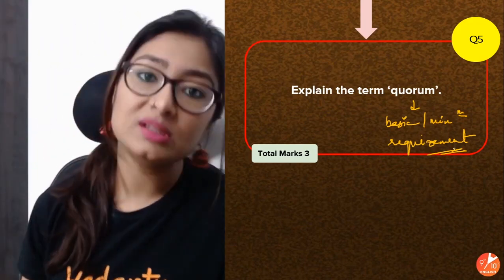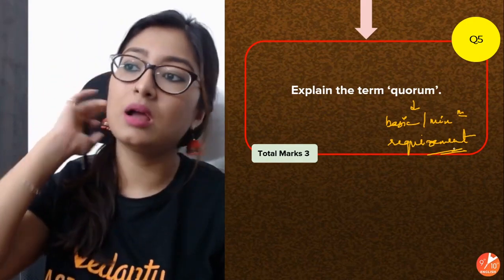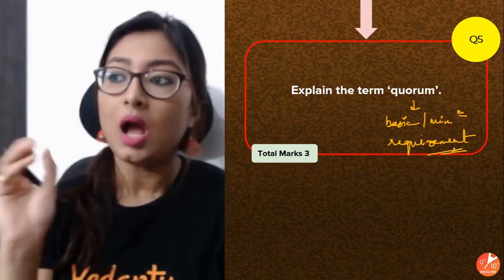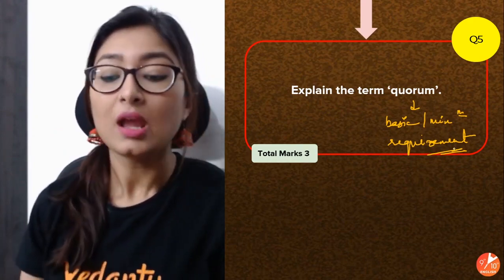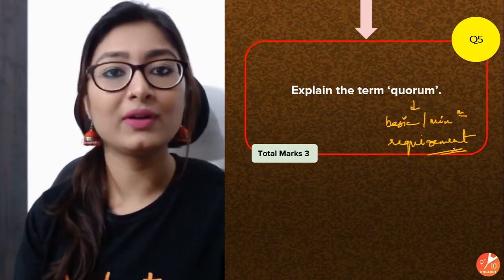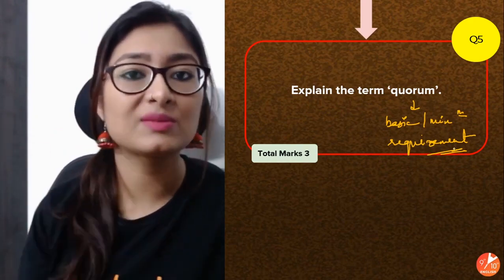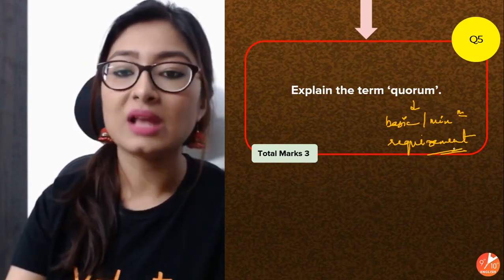Whenever the sessions of the parliament are on, when the houses are in session, a fixed number of people have to be there for the session to begin. Okay, so that is the quorum that has to be fulfilled. If it does not get fulfilled, the session can be dismissed. The meeting can be called off. So that is what quorum is.